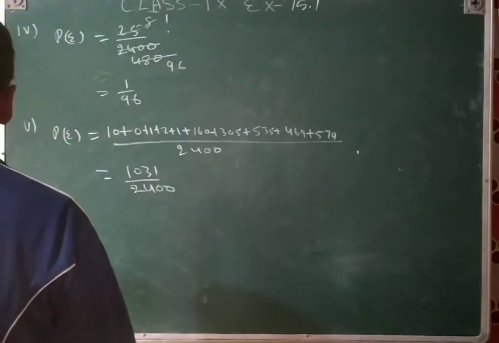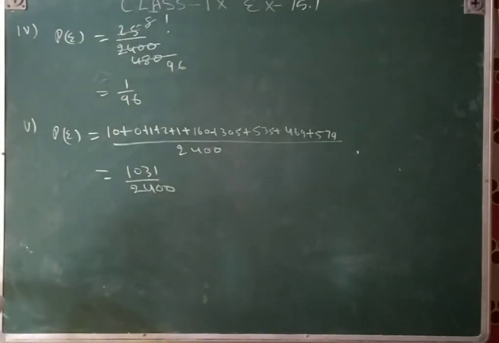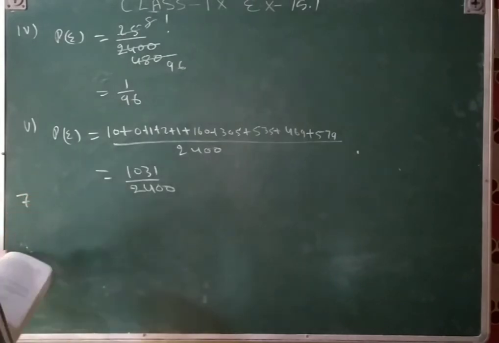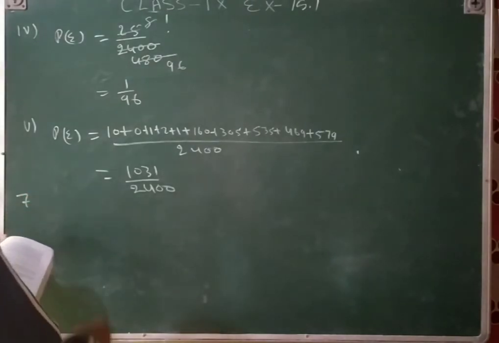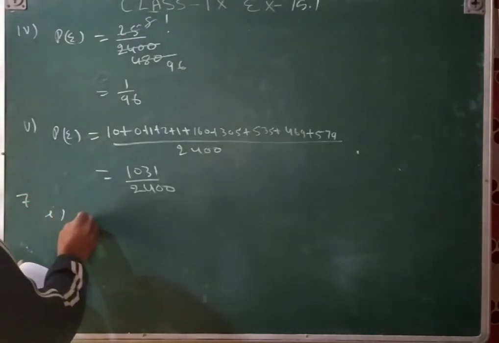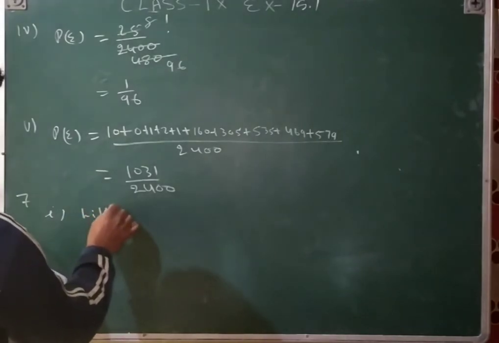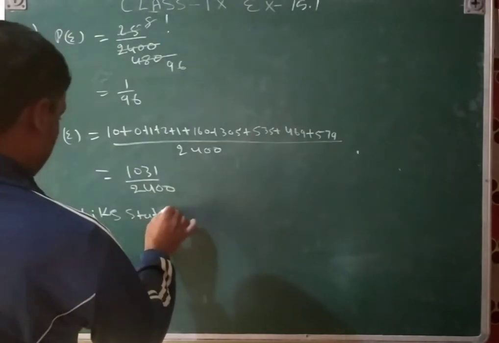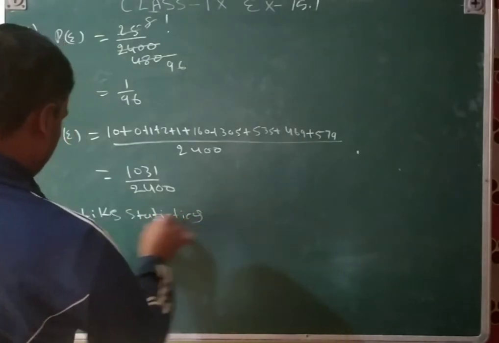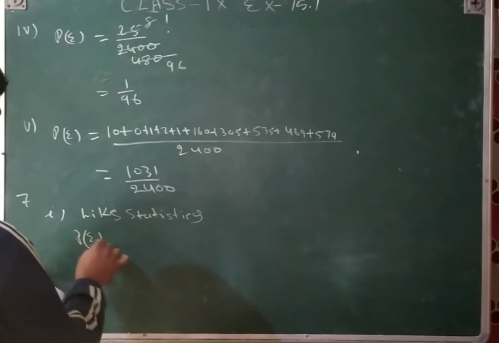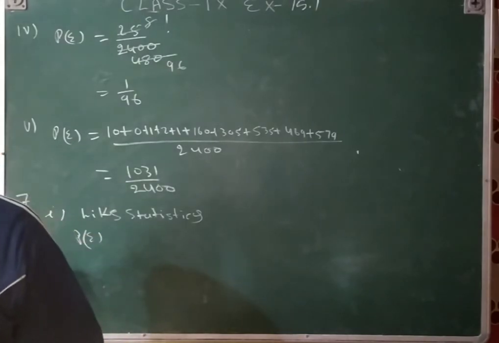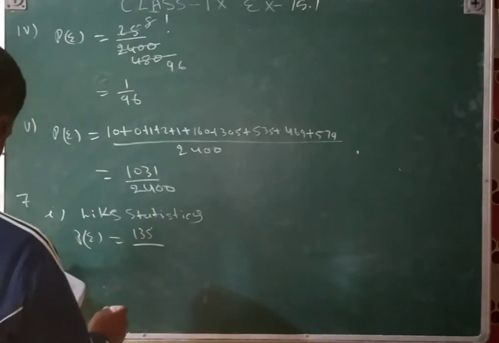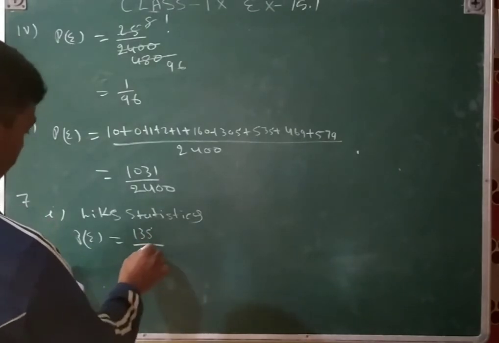And then sixth question is a refer question, you can see from your book. Seventh question, the table is given. First part is like statistics, so that probability is equal to 135 upon total, given as 200.